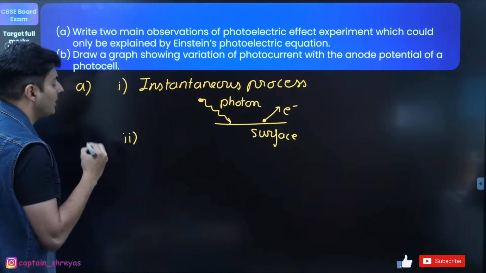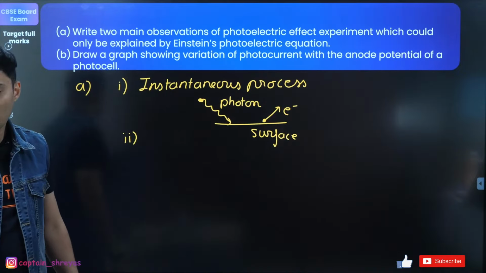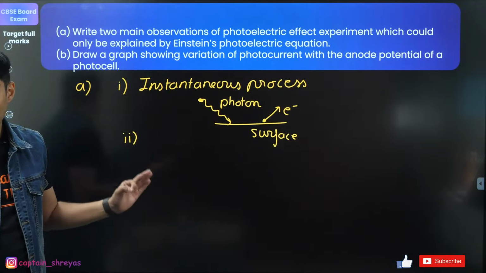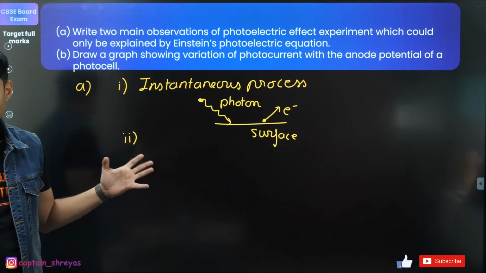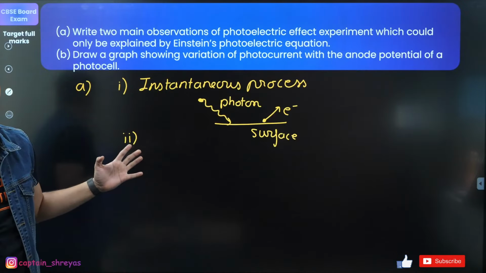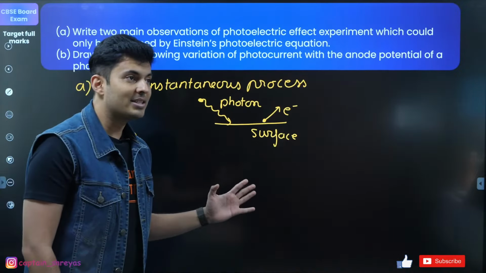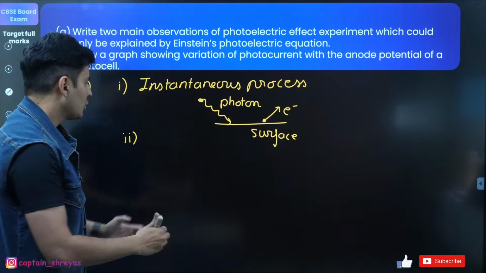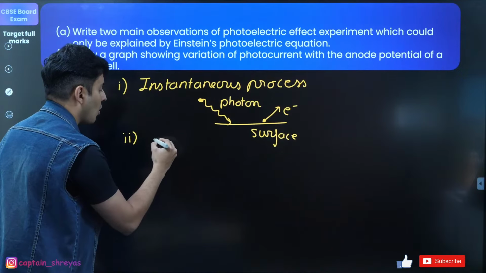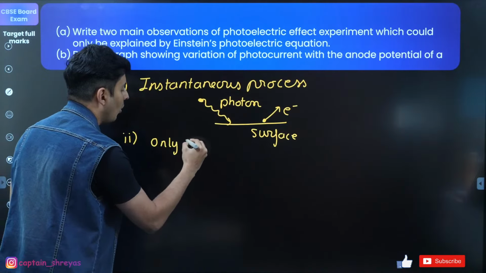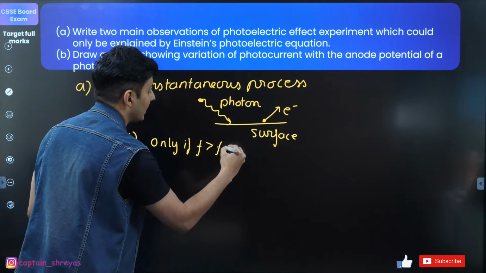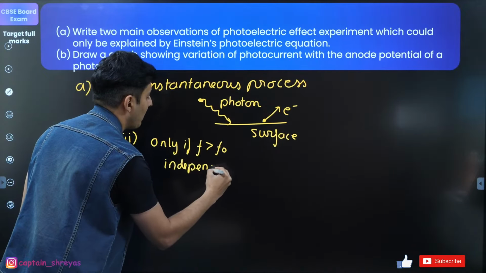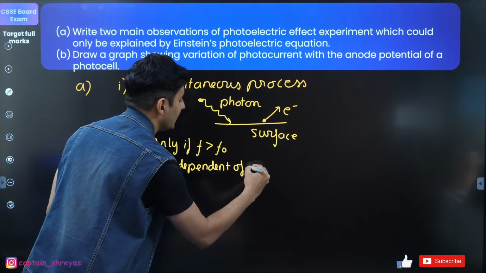Then the second point that you are going to mention: independent of intensity. So what does it mean? Photoelectric emission basically depends only on the frequency of the incident radiation, not on the intensity. So this effect happens only if the frequency is more than the threshold, and is independent of intensity.